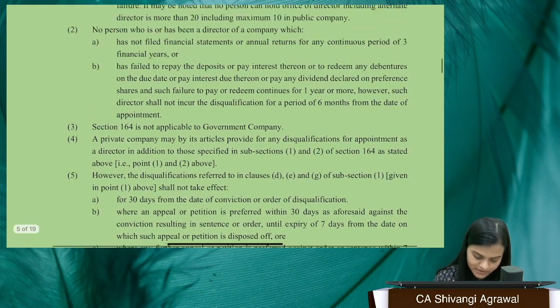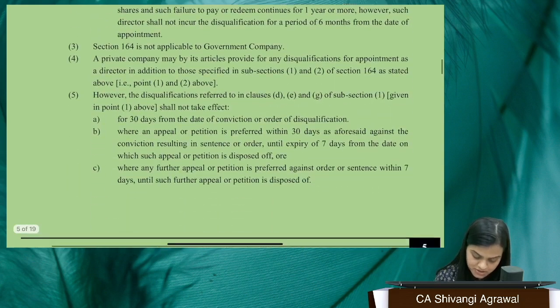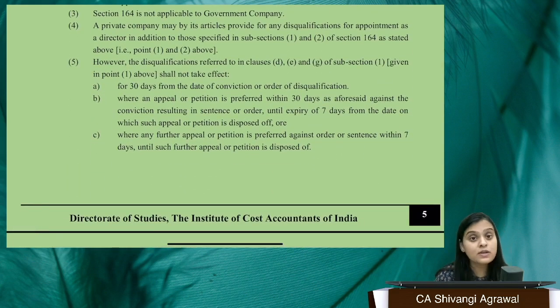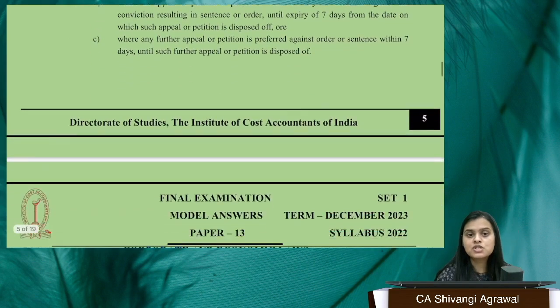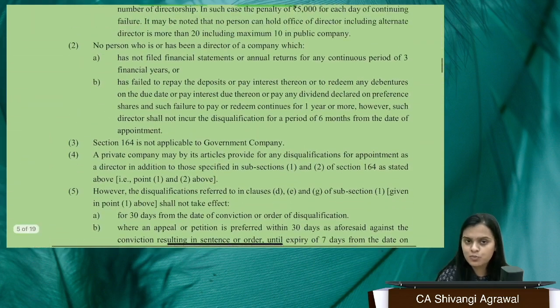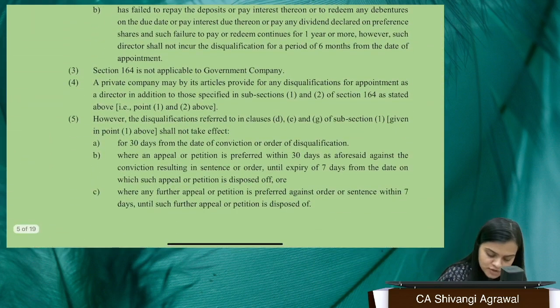These are some additional points with respect to the above disqualifications, that is, when the disqualification will not take place. If you make an appeal, then of course the disqualification shall not take place unless the appeal is disposed of. So this is an additional point which you may or may not remember to write. So I'm striking this off. If you're just asked about the disqualifications of appointment of a director, even if you don't write this, you should get marks.